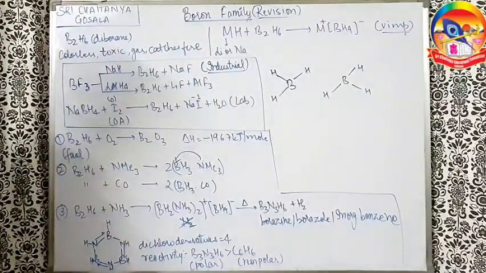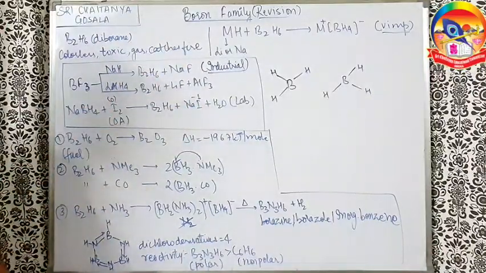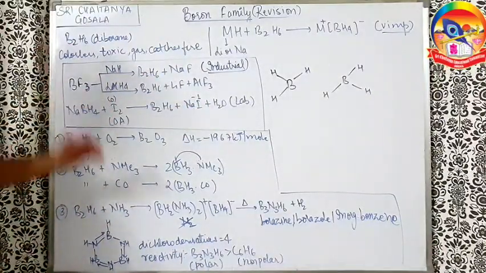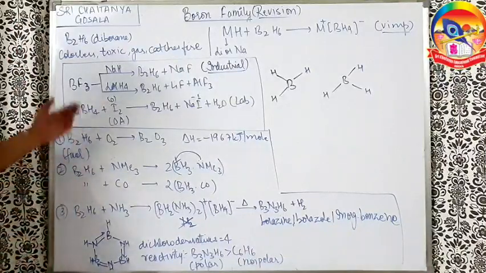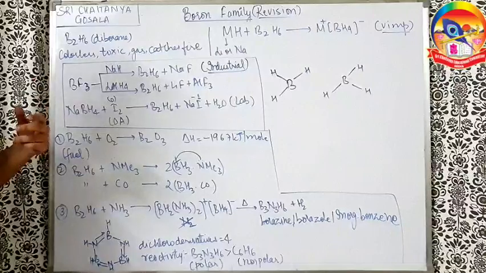How can I say iodine is an oxidizing agent? Simple. From 0 to -1, there is a change in the oxidation state of iodine. So these are the three preparation methods of diborane: two using just the reducing agent and one using the oxidizing agent.